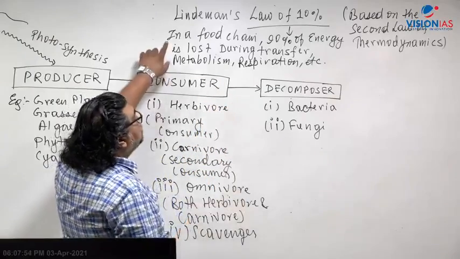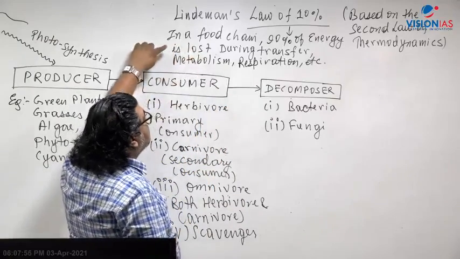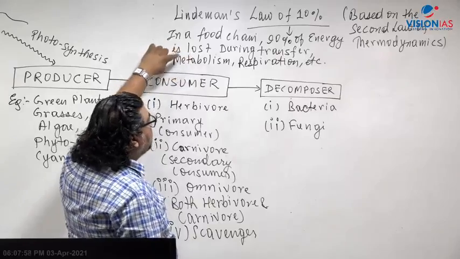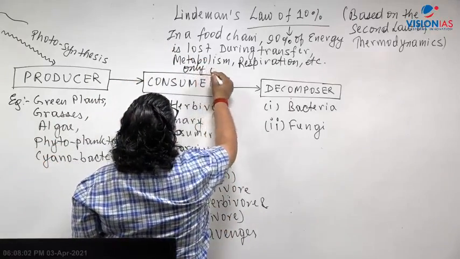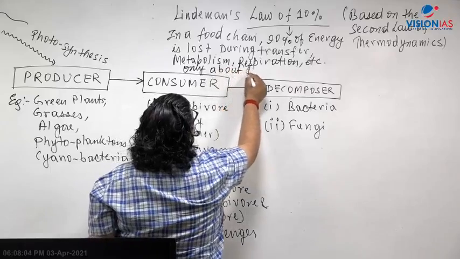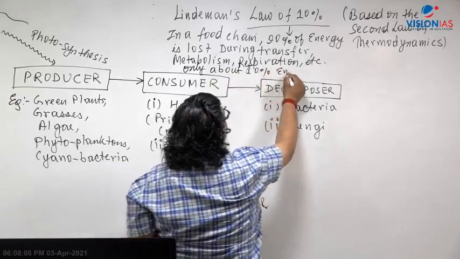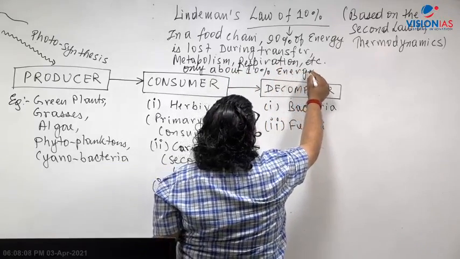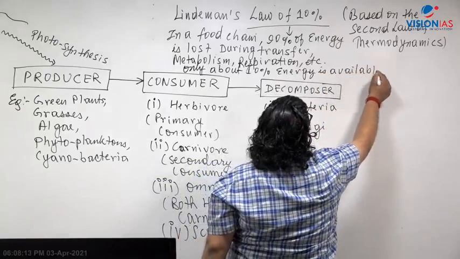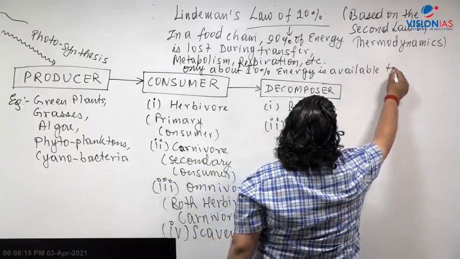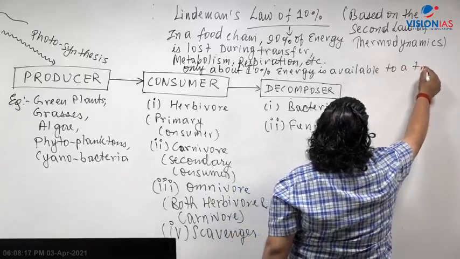So in a food chain, 90% of energy is lost during transfer, metabolism, respiration, etc. So only about 10% energy is available to a given trophic level.